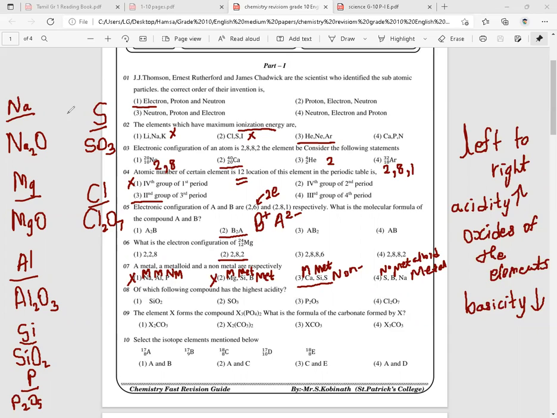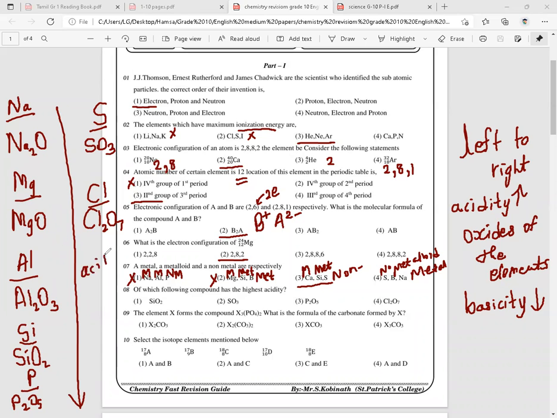So from sodium to chlorine, along the period, that is from left to right, acidity increases. That means sodium, magnesium, aluminium, silicon, phosphorus, sulfur, chlorine.